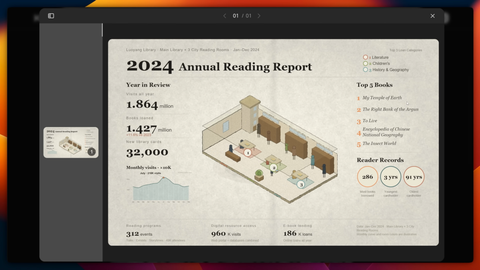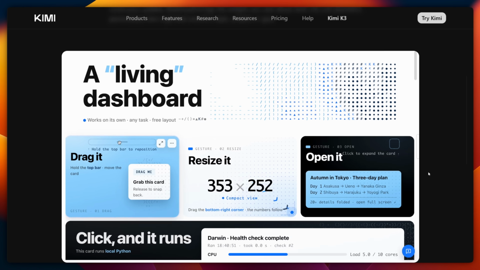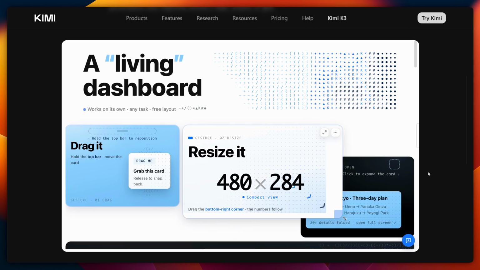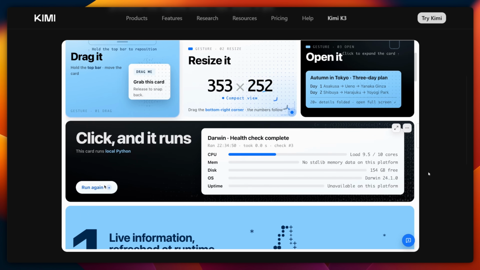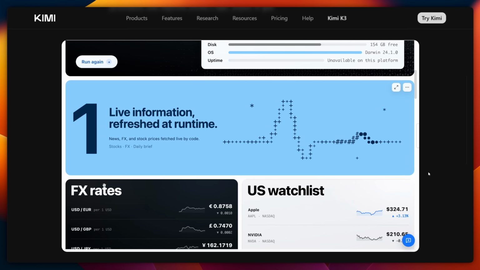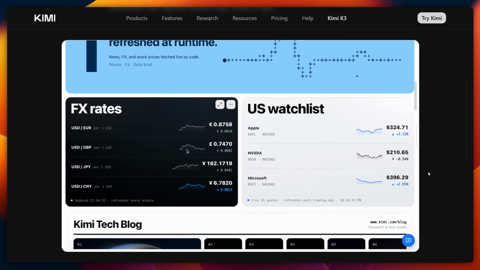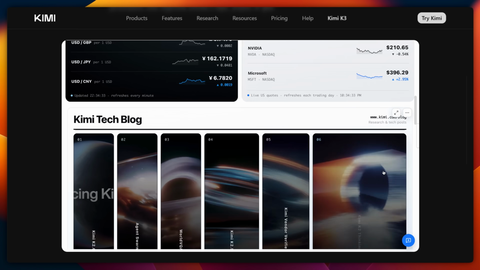Not something I do as often, but what I really am excited to see is how it goes at creating dashboards and UI elements, because the examples shown were really interesting, such as resizable cards, bento grids, as well as statistics that have their own unique look and feel, because I've been finding the results from Fable and 5.6 to